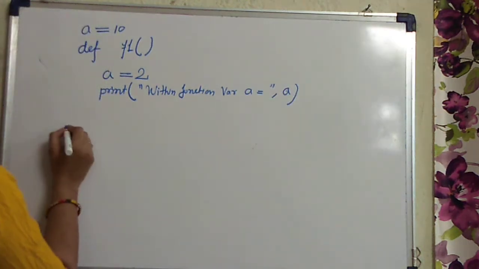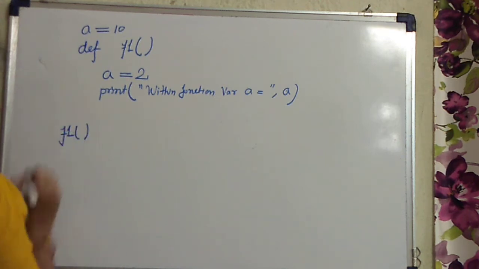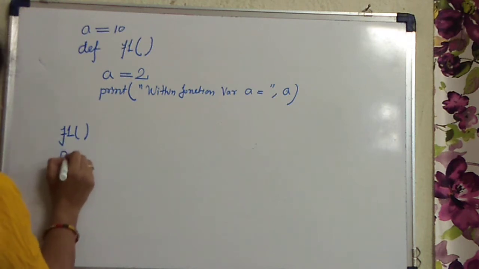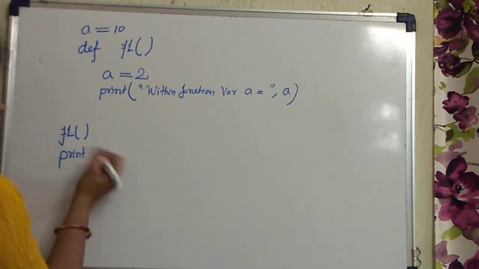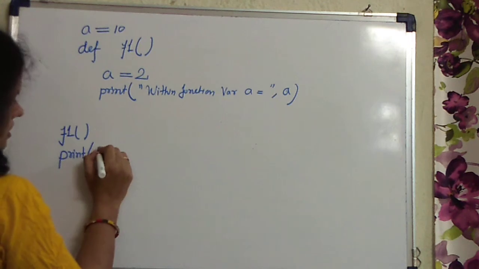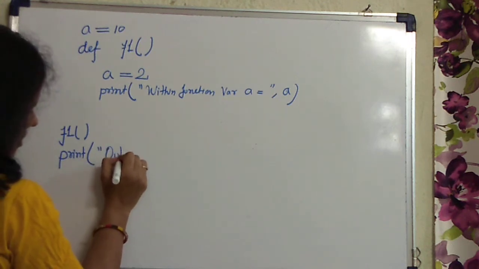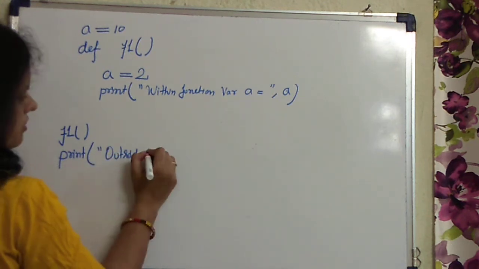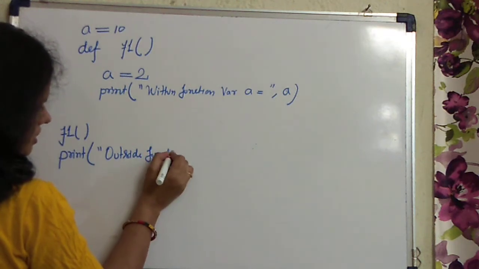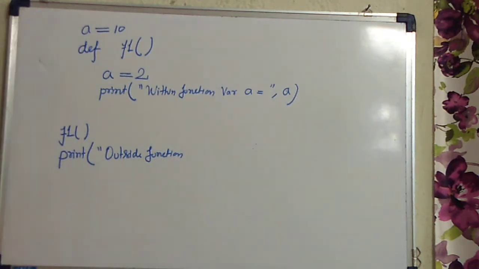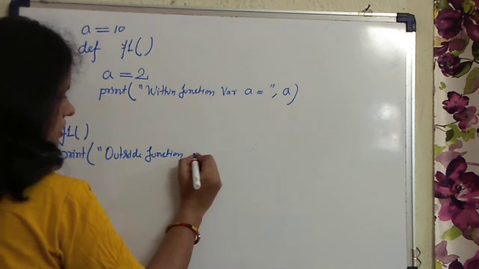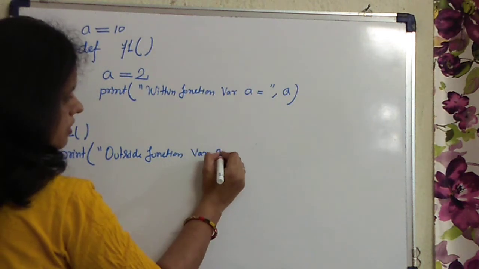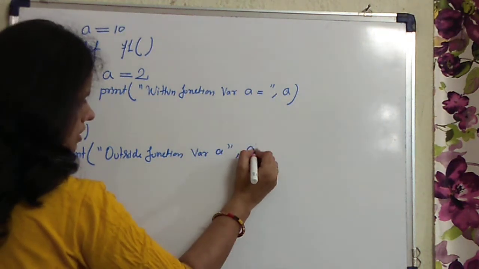Okay, now let us come to the program. You are going to call this function f1, then you have written one print statement: print outside function, variable a, comma a.